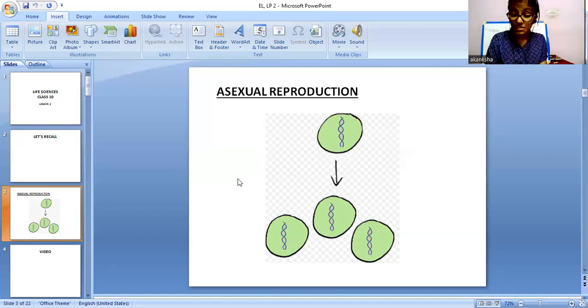And here what happens is the offsprings that are produced, like these three, if they are the offspring, and this is the parent, these offsprings are the exact copies of their parents. As you can see, there are no differences in both the offsprings and the parents. So this is one of the main points in asexual reproduction. As they're exactly similar, as you all told, yes, they can be called clones. So this was all about asexual reproduction, as you all said it correctly. Now we will move on ahead.